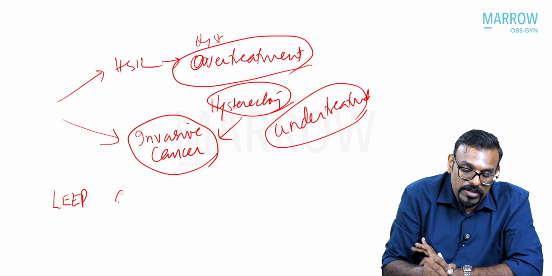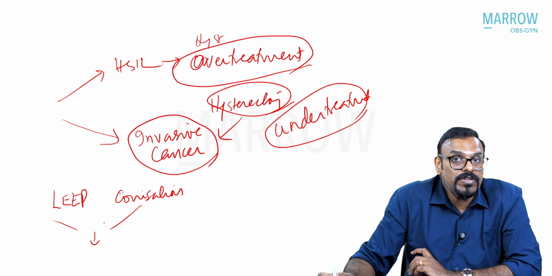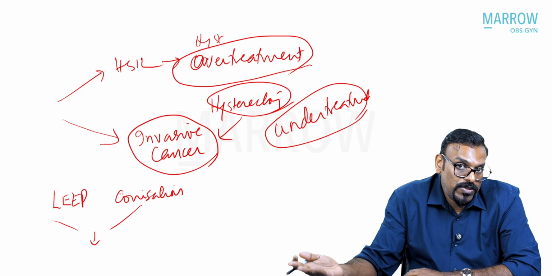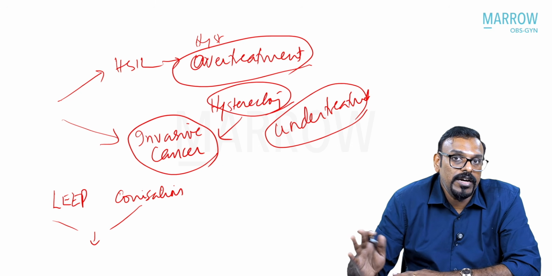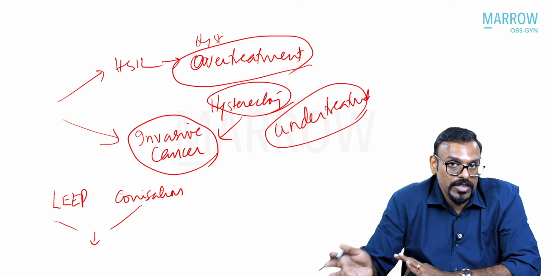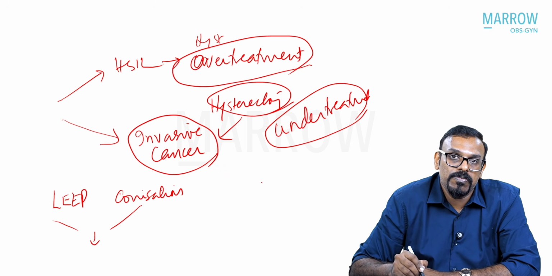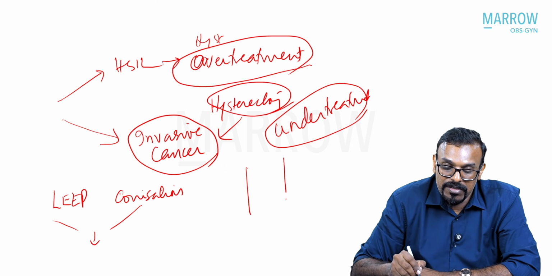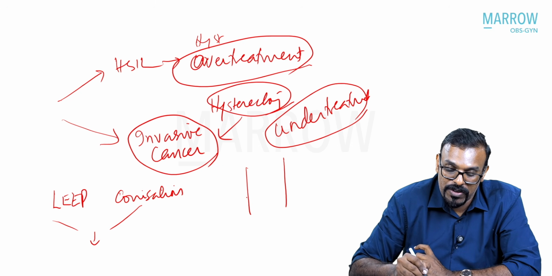These are both excisional procedures. I'm not sure whether both of these were actually present in the actual choices. But if you are forced to choose between these two, please think that in postmenopausal ladies, the transformation zone might be more inward into the endocervical canal.